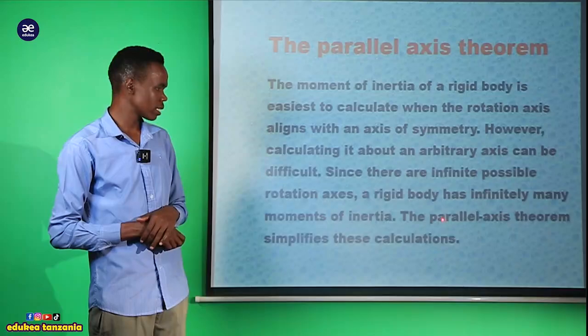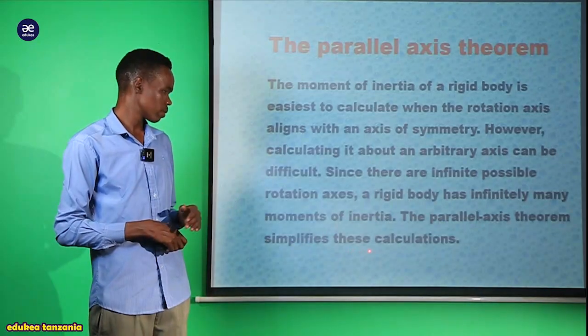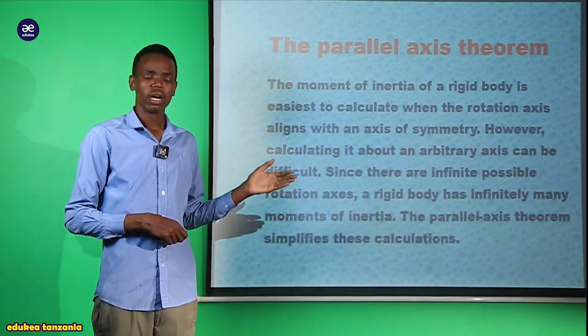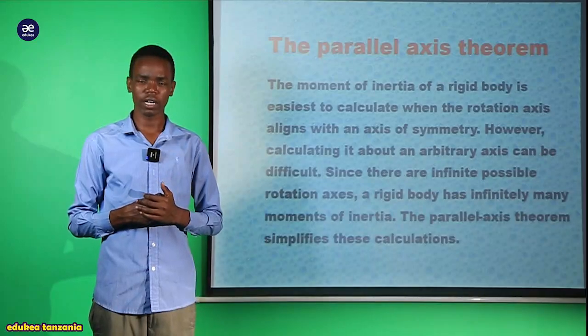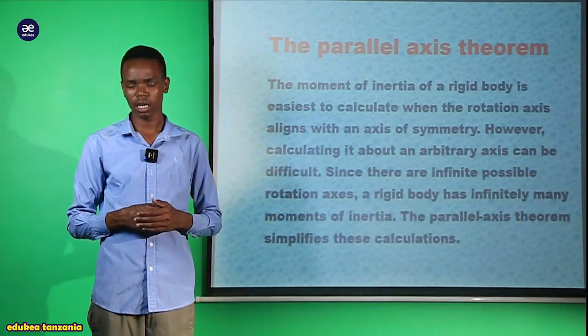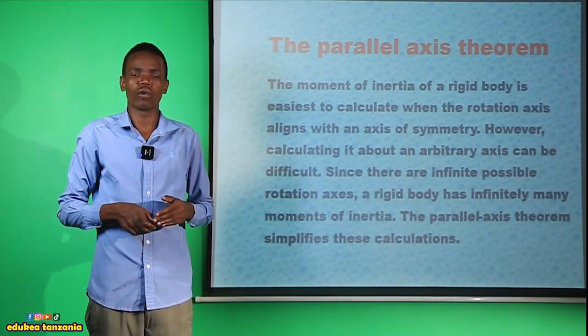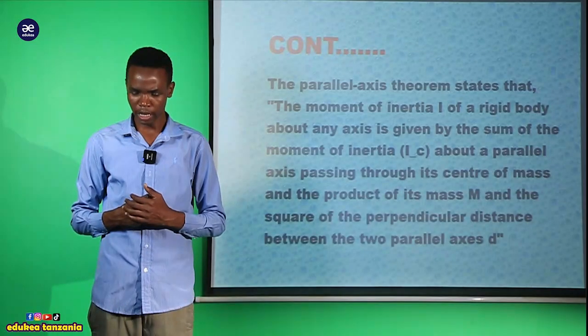So the parallel axis theorem simplifies this calculation. The parallel axis theorem gives us the calculation related to the rotation of a rigid body about an axis.